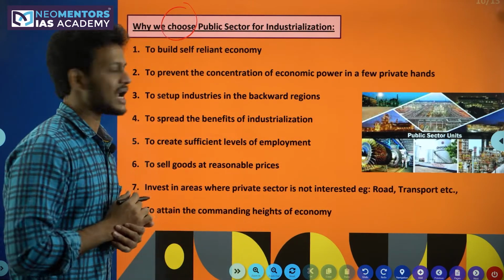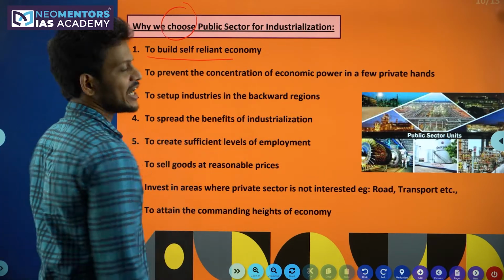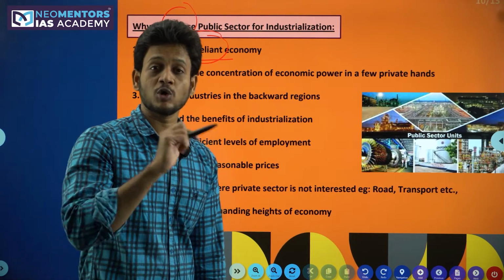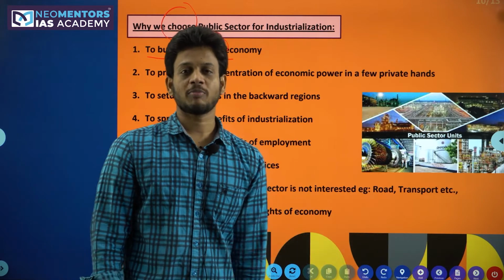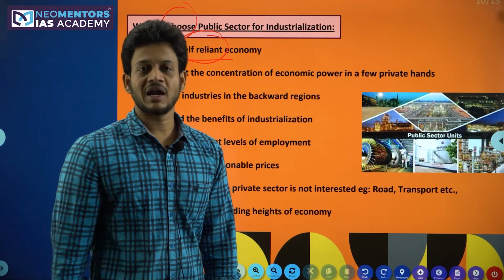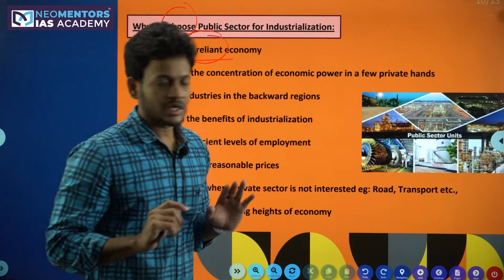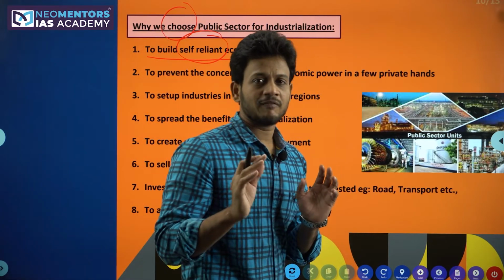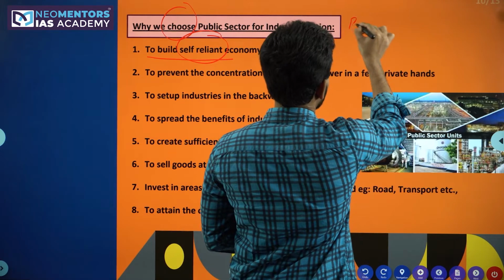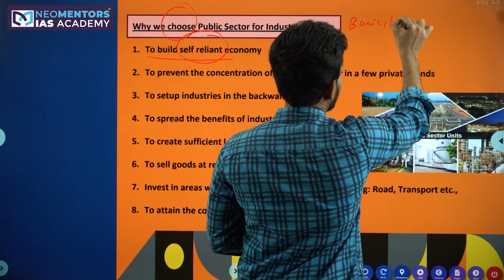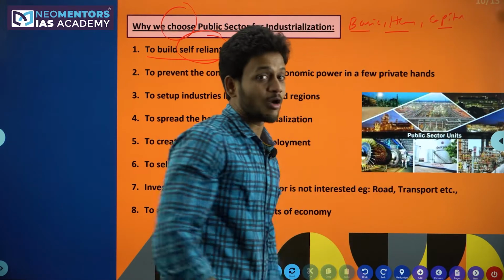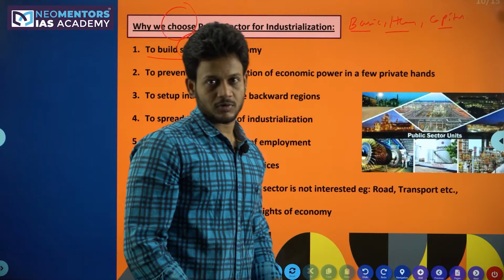Let us understand. To build a self-reliant economy. What exactly is meant by this self-reliance? I already explained this as part of the goals of planning. Go back to that goals of planning class, and you will get more understanding of this. What is meant by a self-reliant economy? Not depending on anyone. Generally in the economy, we have different types or categories of industries. For example, basic, heavy, capital goods. Without these, you cannot build a resilient economy, right?